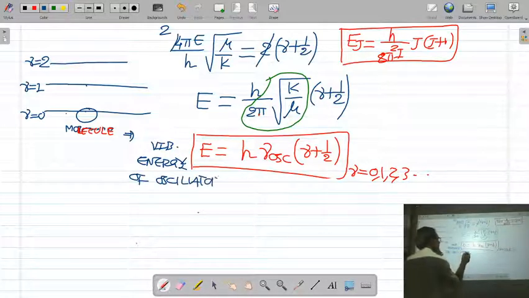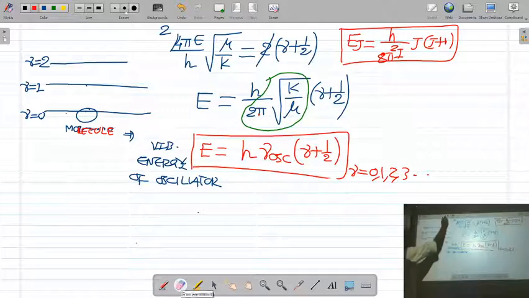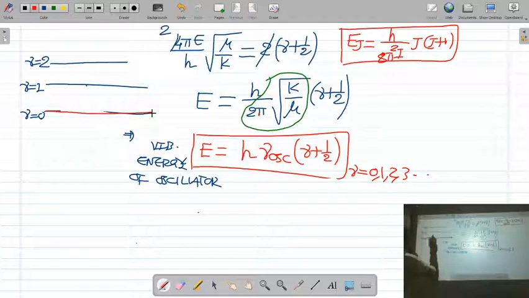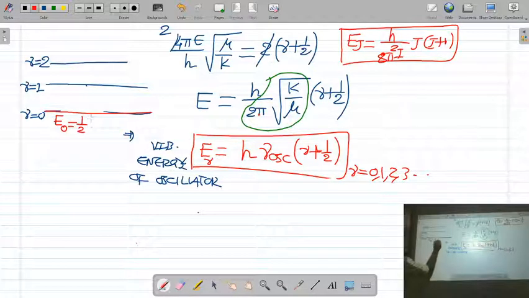Now let us write down the energy of the oscillator in different states. In the ground state ν is equal to 0. The vibrational energy of the molecule will be, you put ν equal to 0 in this equation, so 0 plus 1 by 2, that is 1 by 2 h ν oscillation.